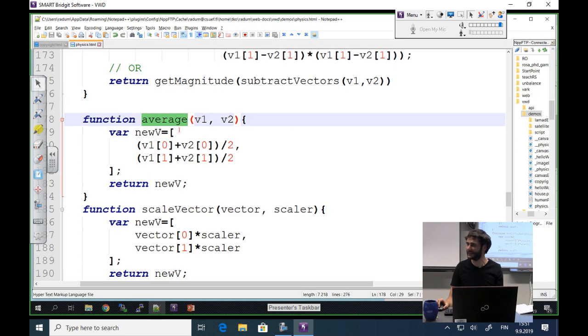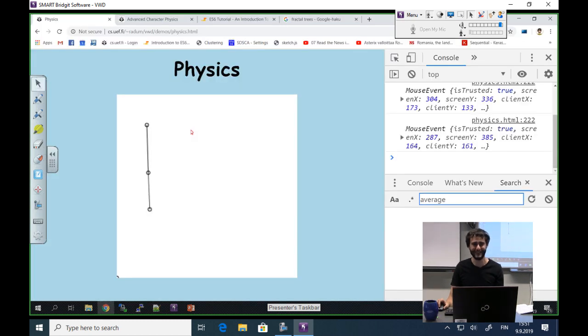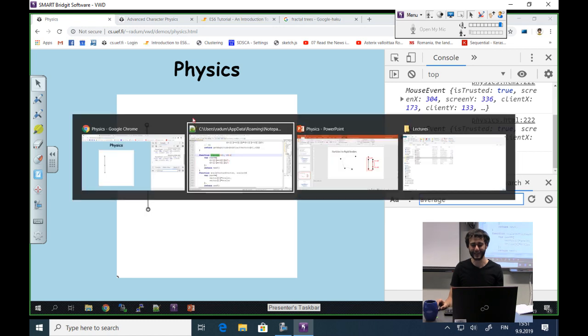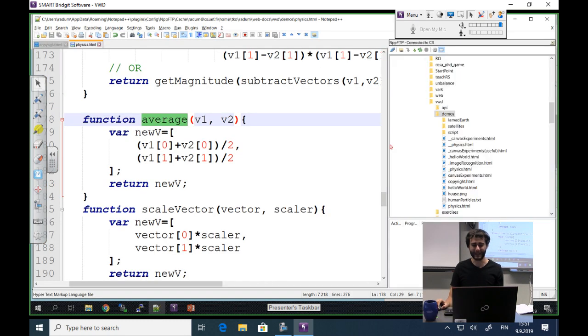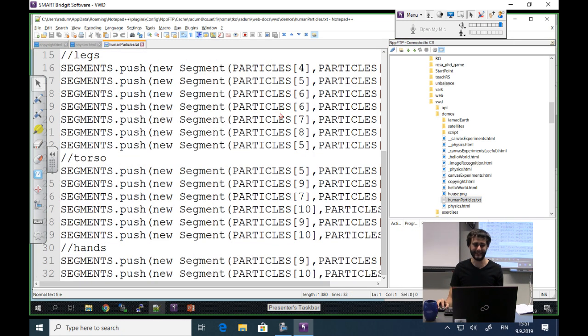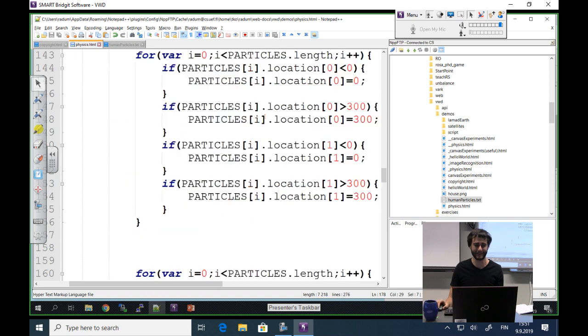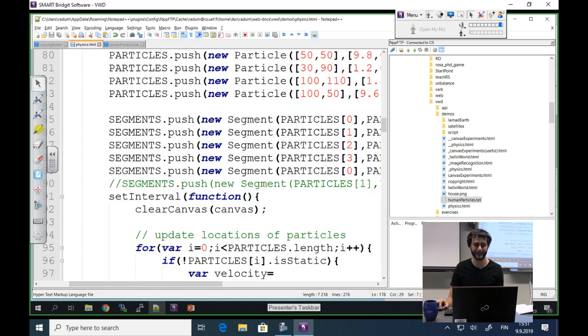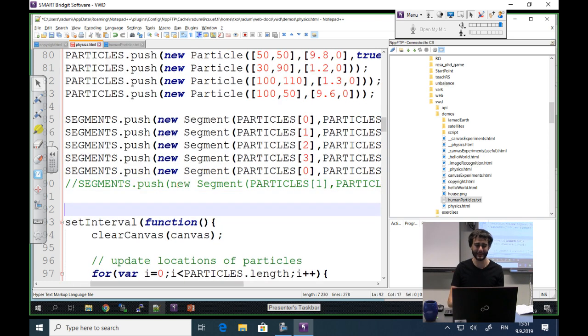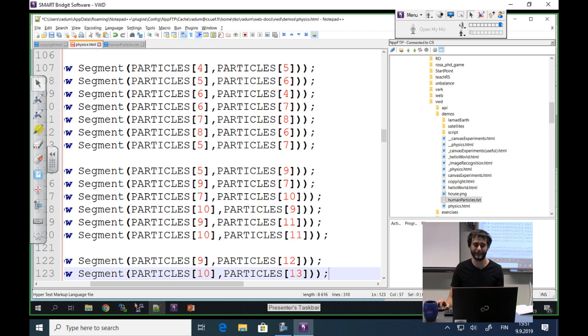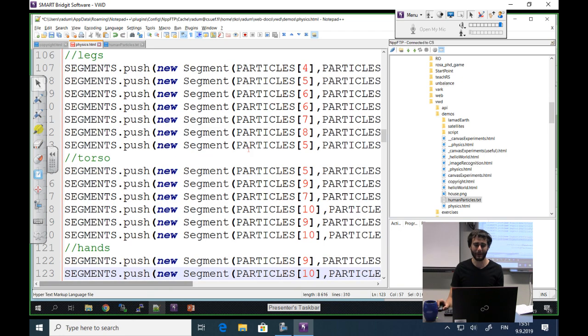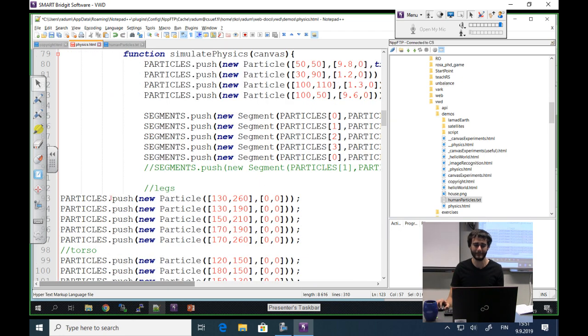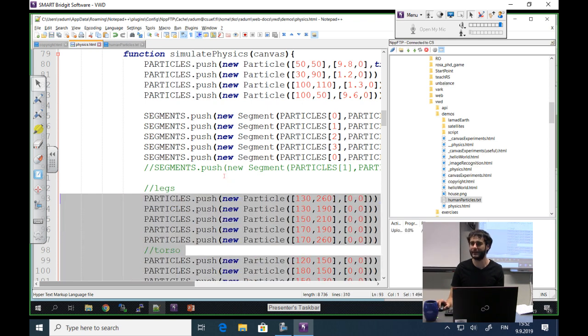Before that, we still have time. Let's do the hitman. I want to shoot somebody. And I'm gonna cheat really badly and copy code. But it's nothing for you to be scared of. I mean, if you followed this far, then this is trivial. I just made more particles and more segments here, more or less the same way that I did the house in the previous lecture.